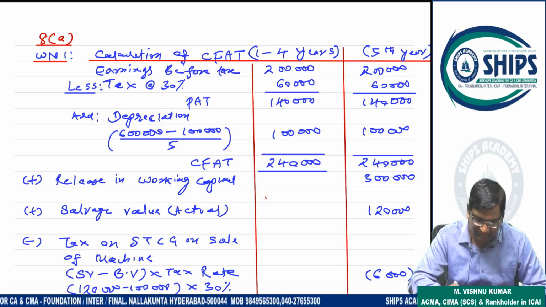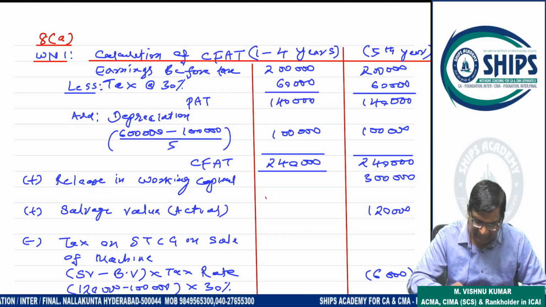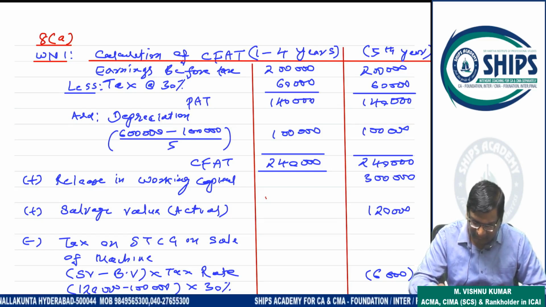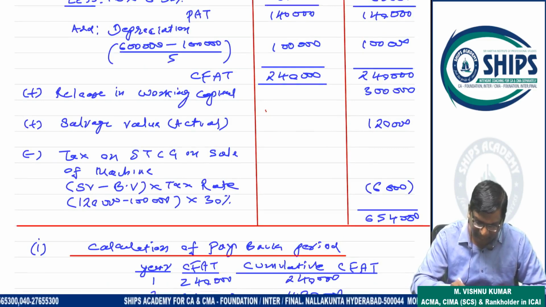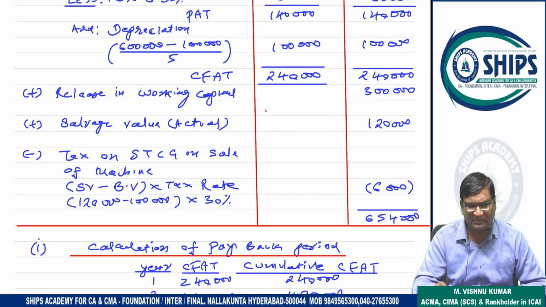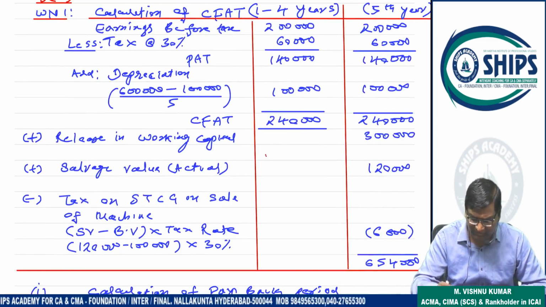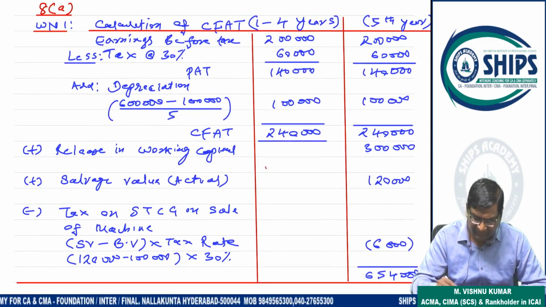Now you can see. Earning before tax 2 lakhs minus tax 60,000, PAT is 1,40,000. Depreciation is 6 lakhs minus estimated value, divided by 5 years, 1 lakh. So CFAT is 2,40,000. In the 5th year, add release of working capital 3 lakh and actual salvage value 1,20,000. Now tax on short-term capital gain is sale value minus book value into tax rate: 30% on 20,000 is 6,000. So 6,54,000 is the cash inflow of the fifth year, and the first 4 years' cash inflows are 2,40,000.